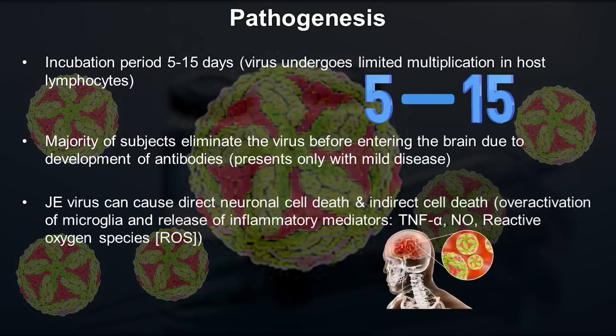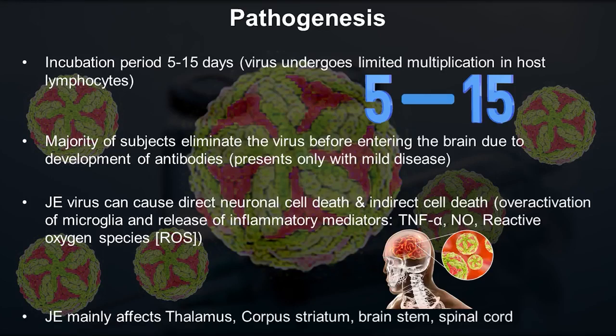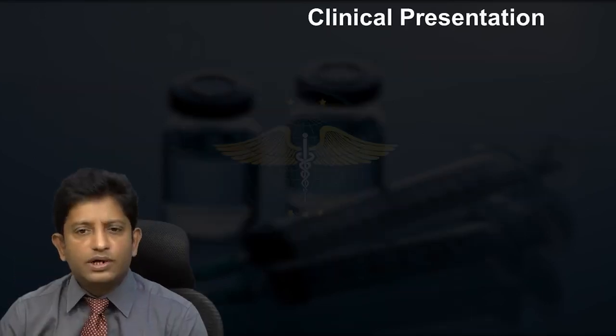JE virus can cause direct neuronal cell death, and it can also cause indirect neuronal cell death by proliferation of microglia and overactivation of inflammatory mediator cells. JE mainly affects the thalamus, corpus striatum, brainstem, and spinal cord. Now let us see how it clinically presents.